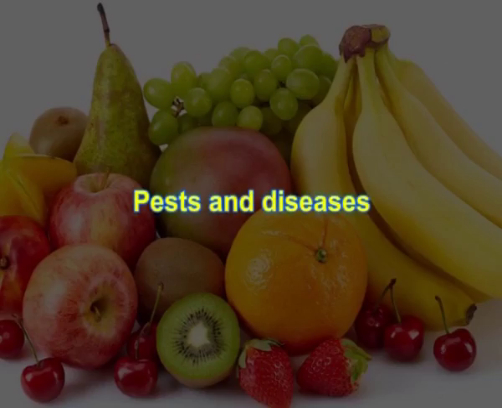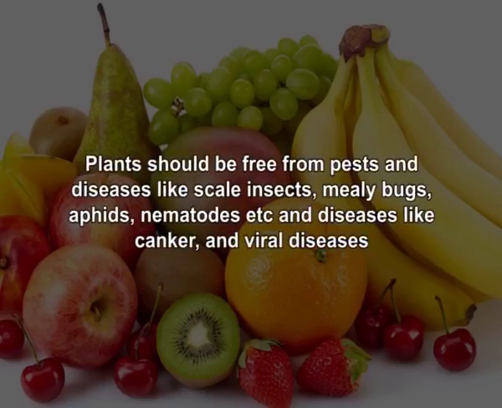Choosing young plants has many advantages, like cheaper in cost, easier to transport, and they withstand transplanting shock, easier to transplant. Pest and diseases. The plant should be free from pest and diseases like scale insects, mealybugs, aphids, nematodes etc. in the nursery and diseases like canker and viral diseases.